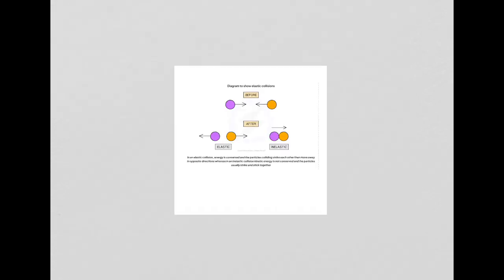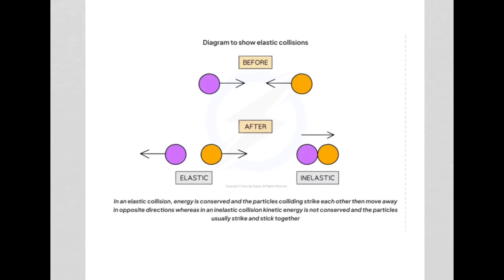What is an elastic collision? An elastic collision means that when they are colliding here, they simply bounce off in opposite directions. So there is no change in energy when the particles are colliding. So we say that energy is conserved. They collide with each other and move away in opposite directions.